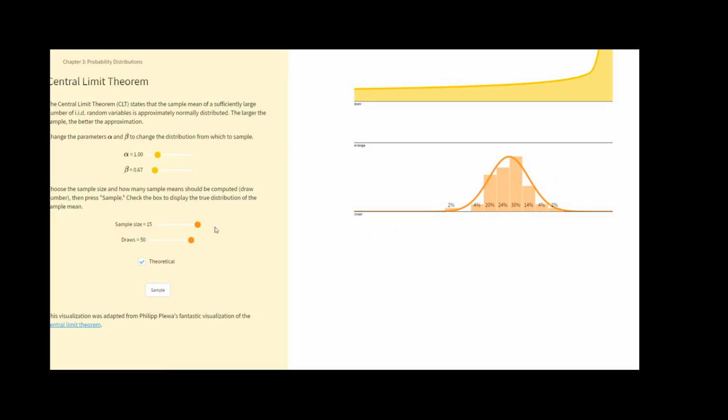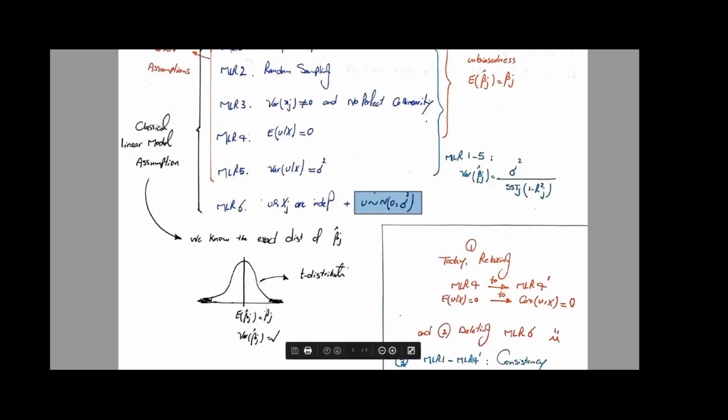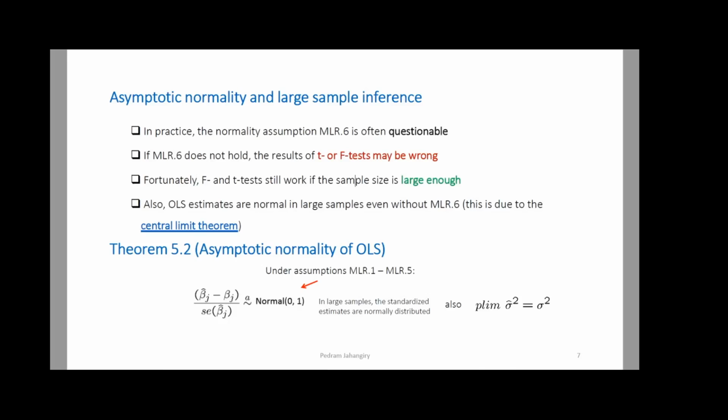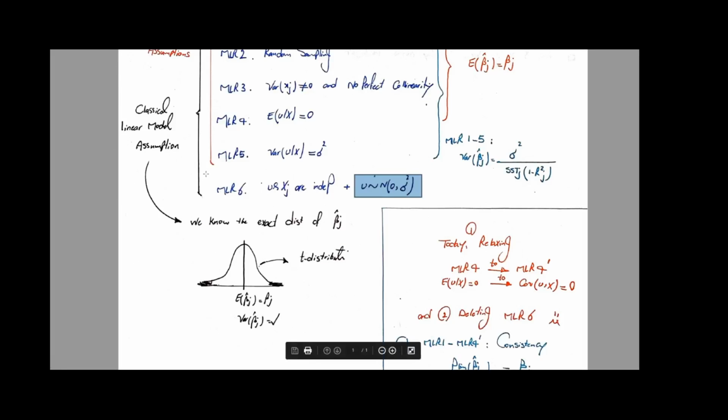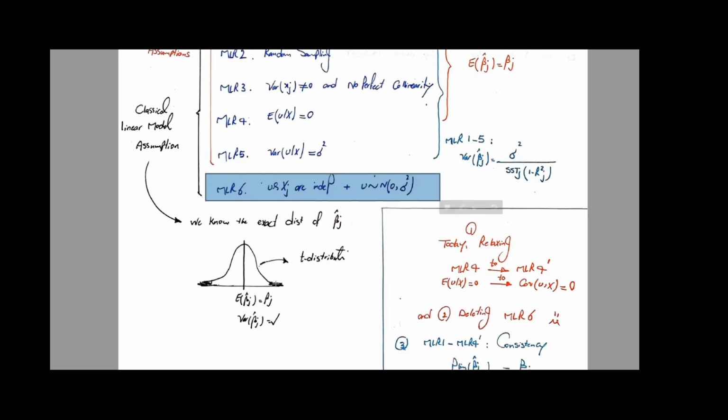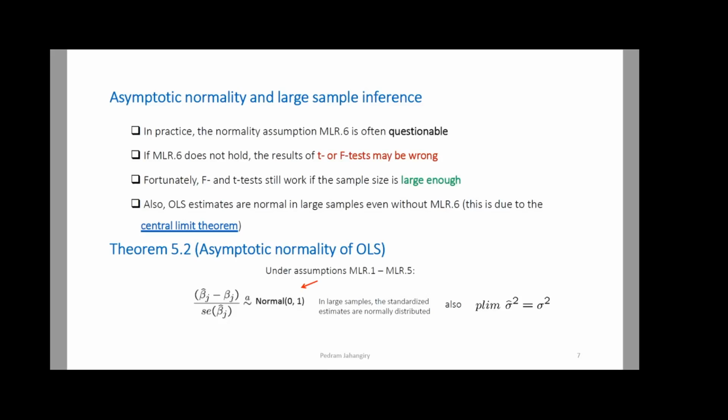Okay. So now here, instead of x bar, we're going to replace x bar by our beta hat j's, right? So we're going to say that regardless of the shape of the distribution for these residuals, it can be anything, the distribution for beta hat j is going to be normal because of the central limit theorem. Okay. So that's what we're saying. And again, if this is normal, then I need to have this assumption. I completely get rid of this assumption, and I use assumptions from number 1 to 5, and I say that, okay, I can calculate T, F, hypothesis testing, and so on. I can rely on those numbers.